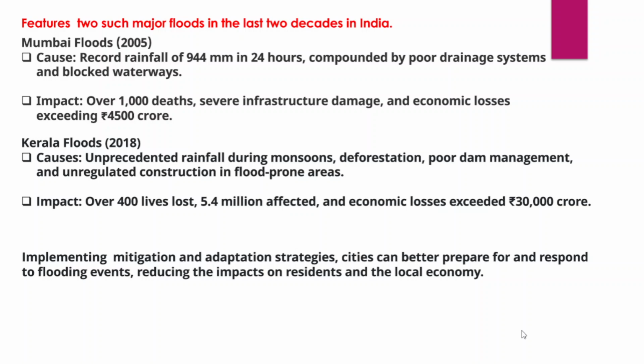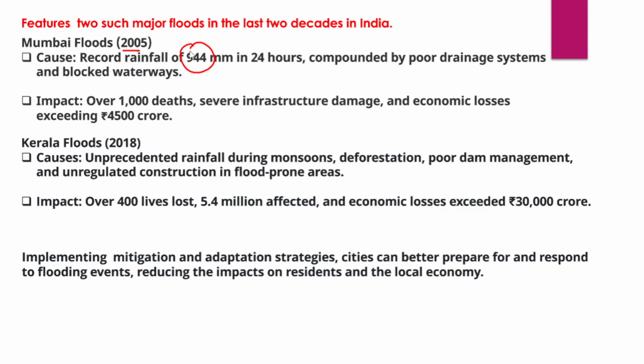Now, in the question itself, it is asked to mention features of 2 such major floods in the last 2 decades in India. So, Mumbai floods, which took place in the year 2005. The major cause of the Mumbai floods in 2005 was 944 millimeters of rainfall in just 24 hours.